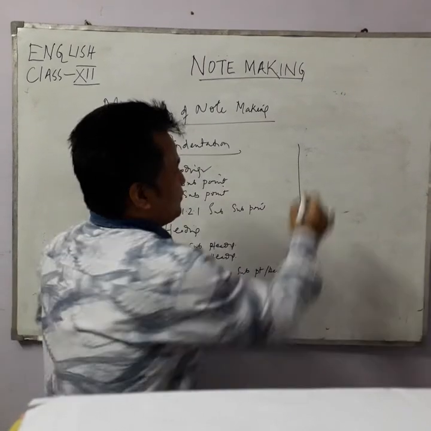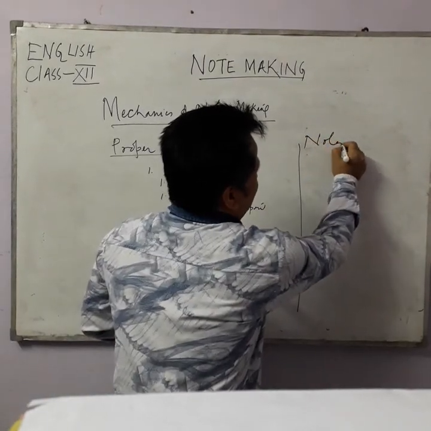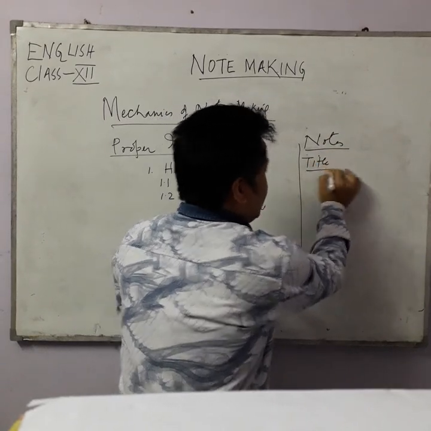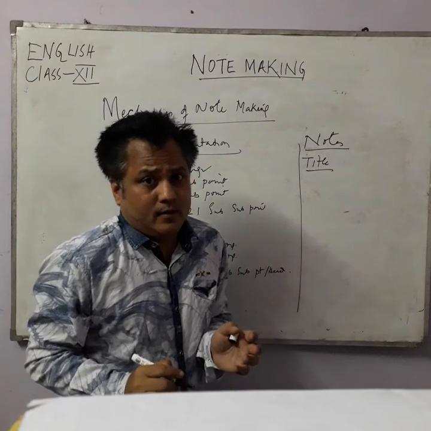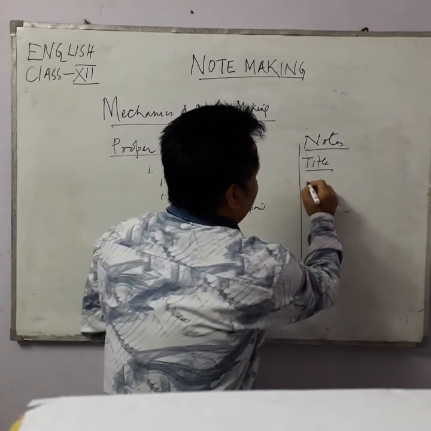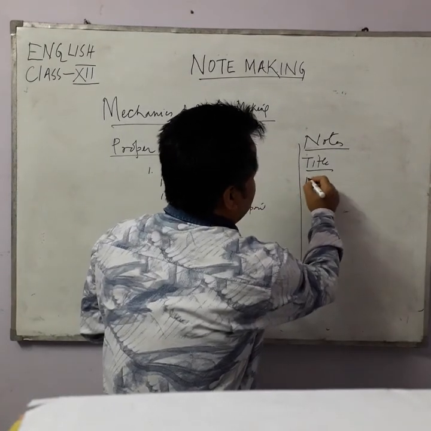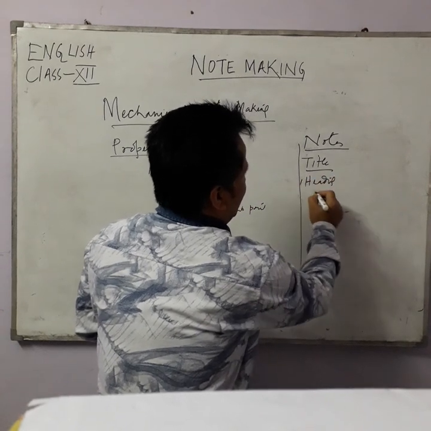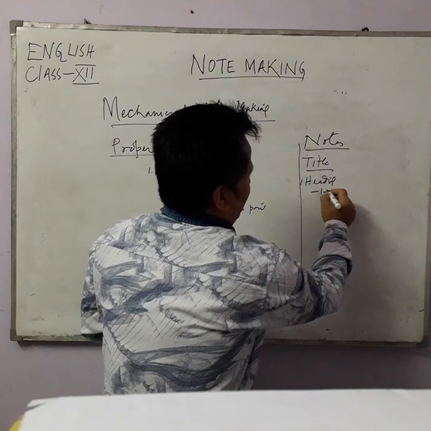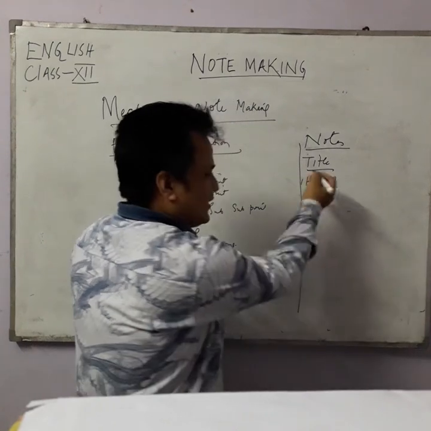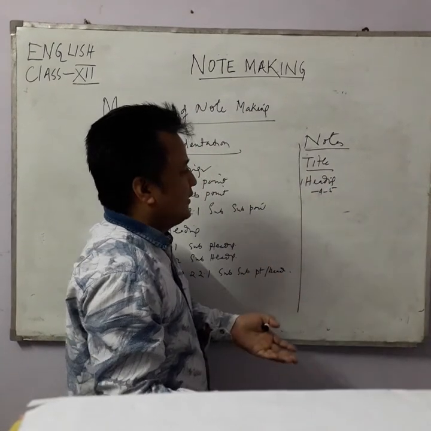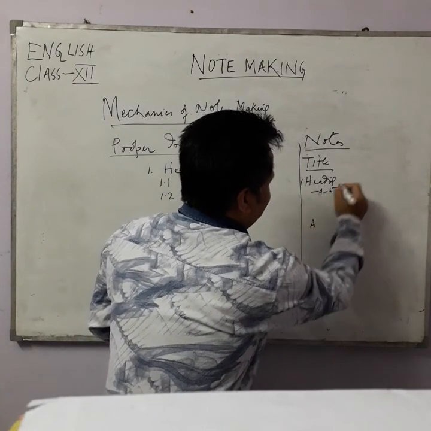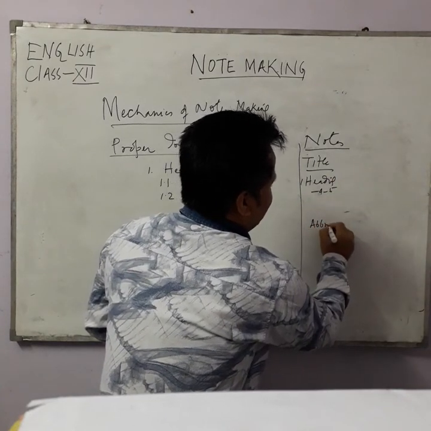Suppose in this case, you can begin with notes. Then what? Title. Title is very important. Keep this in mind. You are marked for it. And then you come to your points, the headings. Then it can be 4 to 5 as I have already told you. Then you can put in subpoints or subheadings. After this, you have the abbreviations.